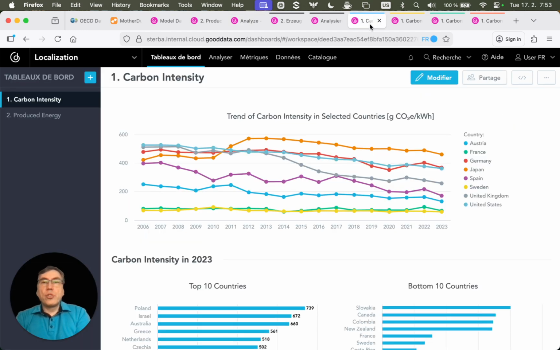Now if I switch to user with French, you can see that the user interface is translated to French, but not the dashboard, because I haven't provided metadata translations, neither the data translation. So everything is in English. And let me show you how I can add support to additional languages and how this actually works.